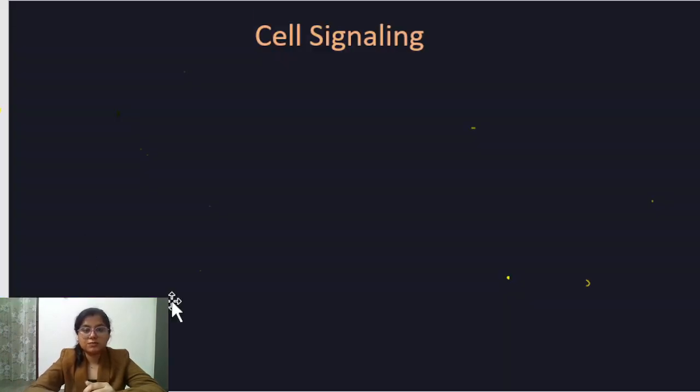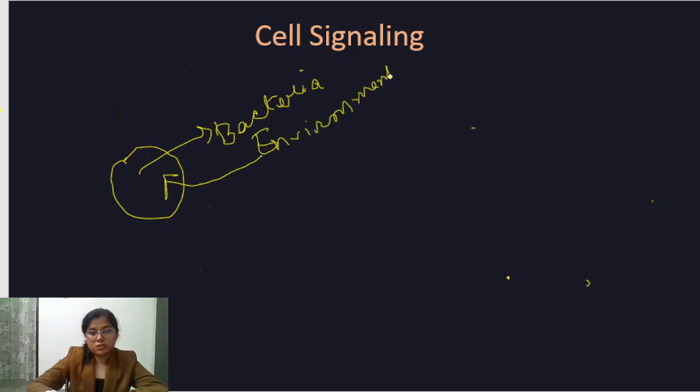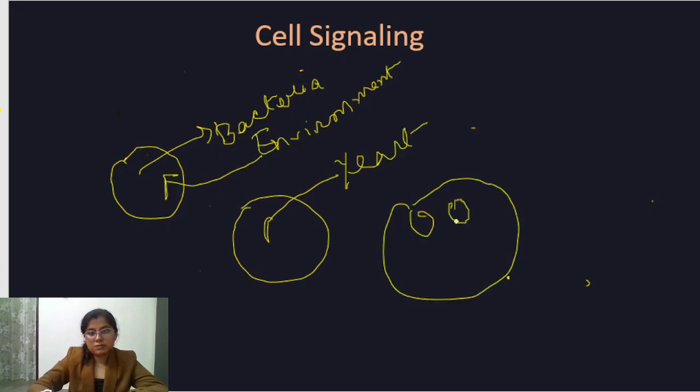Cell signaling can be performed by both the eukaryotic and prokaryotic cells. Suppose it is a bacterial cell which can receive stimulus from the environment. So this is an example of prokaryotic cell signaling. Unicellular eukaryotic cells like yeast also perform cell signaling. Multicellular organisms like humans also perform cell signaling.